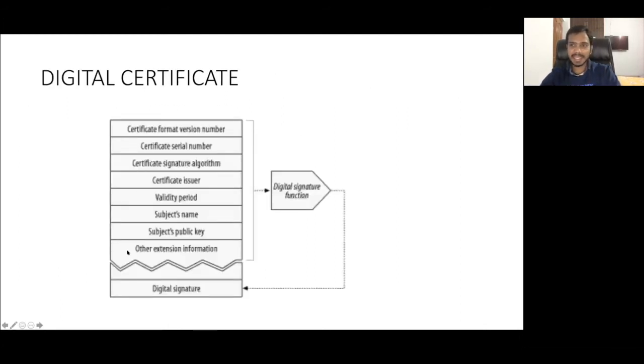If you see, this is again in the form of a certificate itself, and you have all the data: the certificate format, version number, serial number. Then there is the validity period, subject's name, subject's public key, which is very important, and many other pieces of information in this certificate. And at last, the digital signature is there.